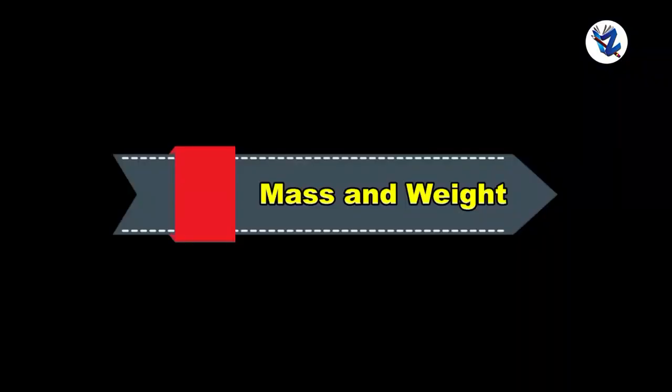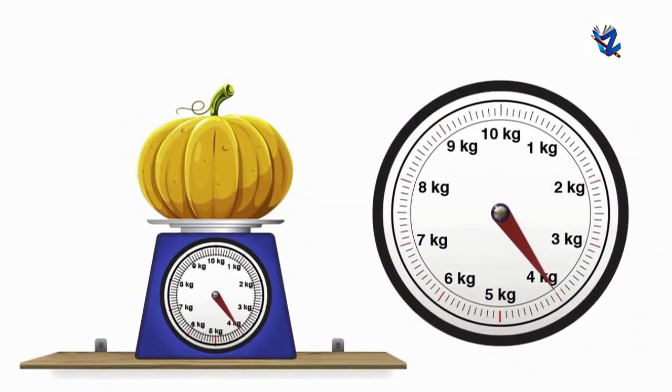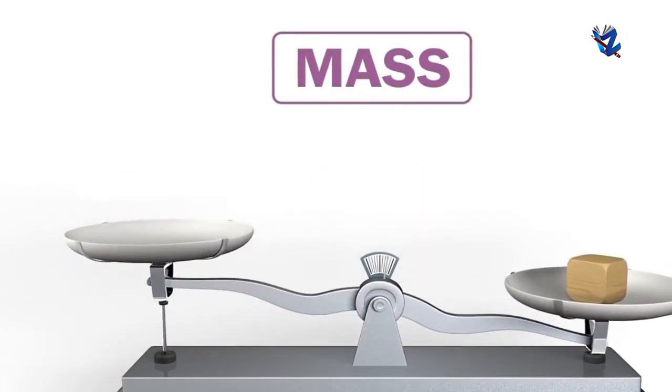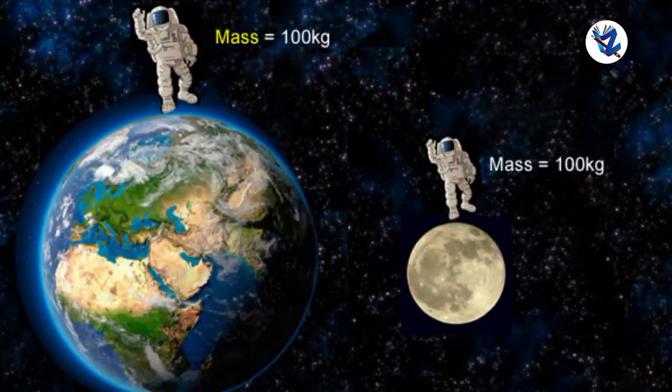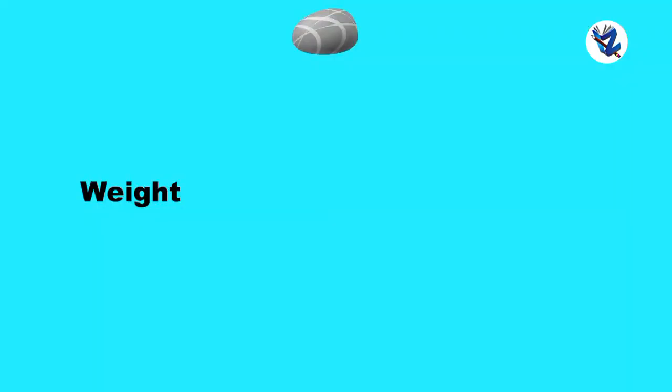Then mass and weight. Mass is the amount of matter present in the object. The SI unit is kg. Mass is a scalar quantity and its value is the same everywhere. Then weight. Weight is the force with which the Earth attracts the object.